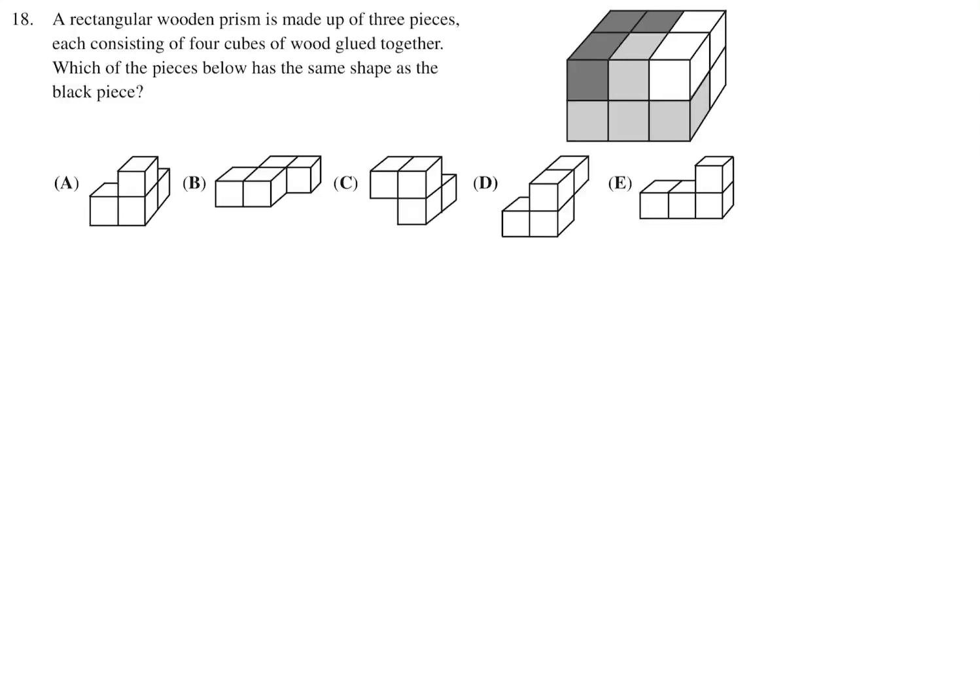All right, so the way I would approach this is as follows. This one, let's look at it first. The one that's white. It's 4 pieces is what they tell you, because each of those 4 cubes are what make up each of those. So we only see 3, right? So we have to, in our mind, figure out where does the 4th one go for that white piece. Well, okay, let's see. It can't go here, here, or here, because those ones are taken up by the gray piece. Can't go here. That one's taken up by the black piece.